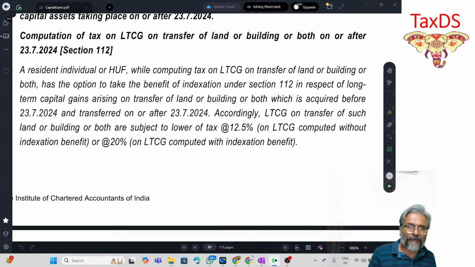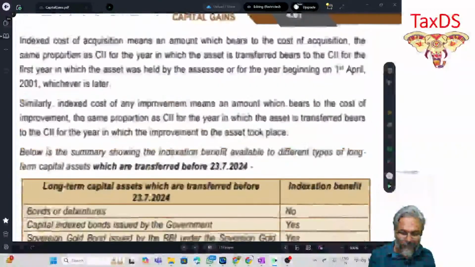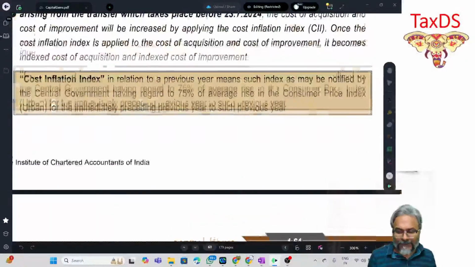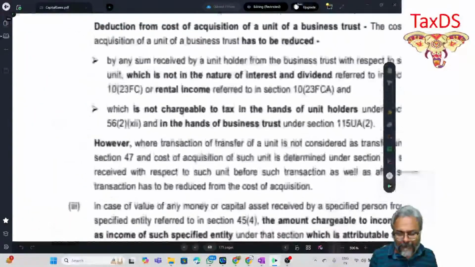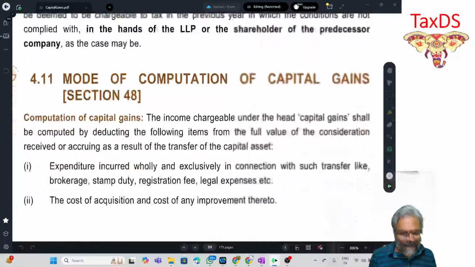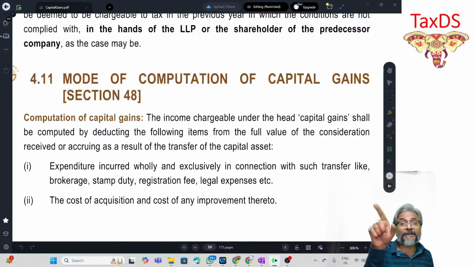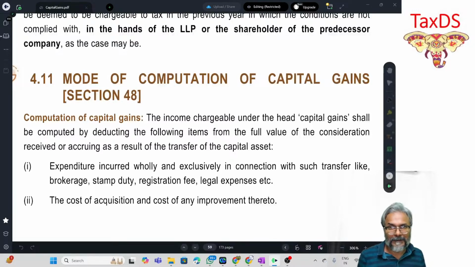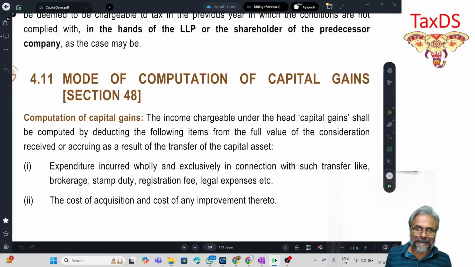Whereas the computation of capital gains in respect of a non-depreciable asset is undertaken under section 48. Are you getting this now in this context?